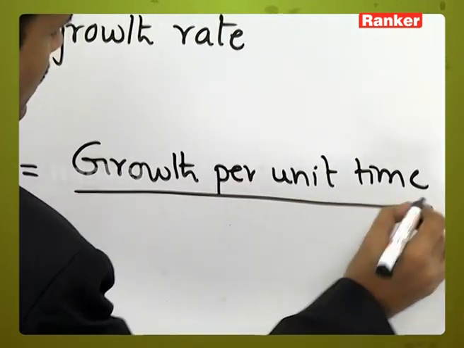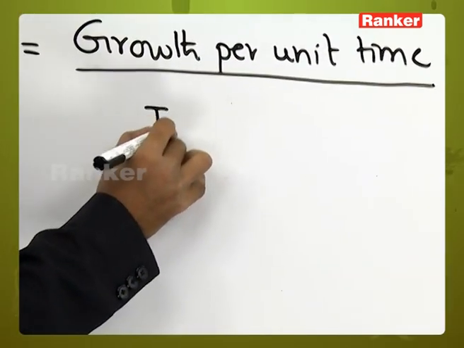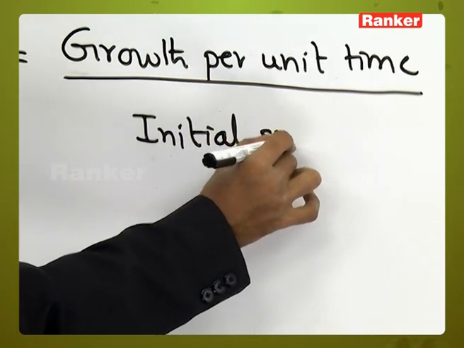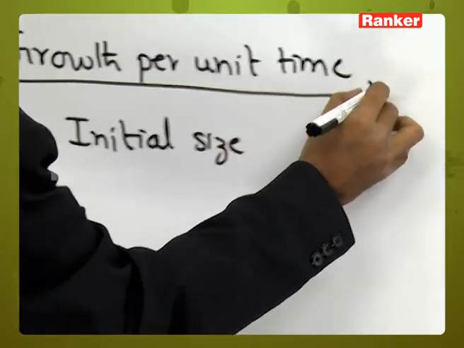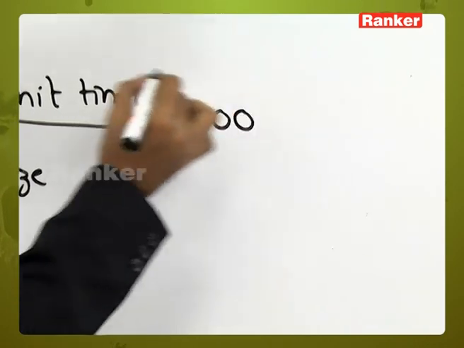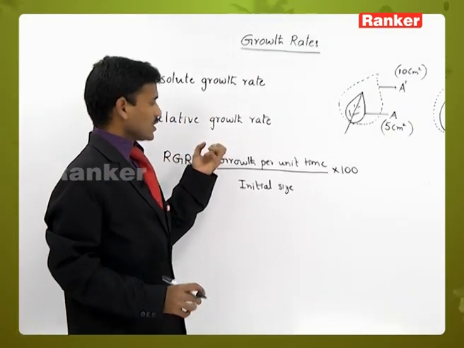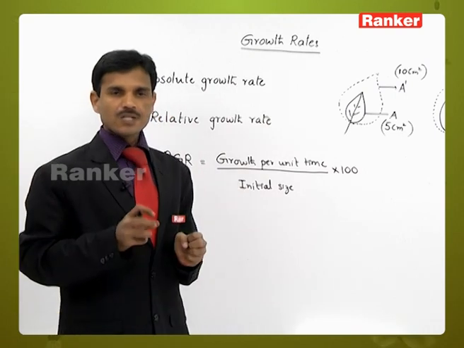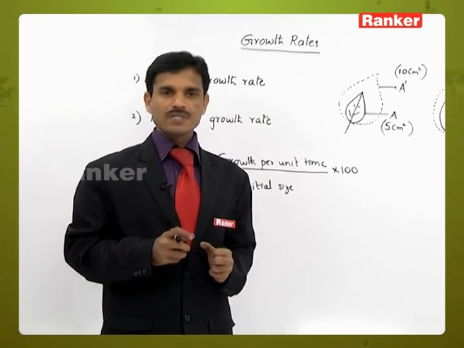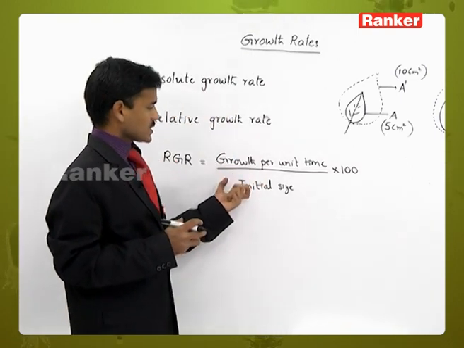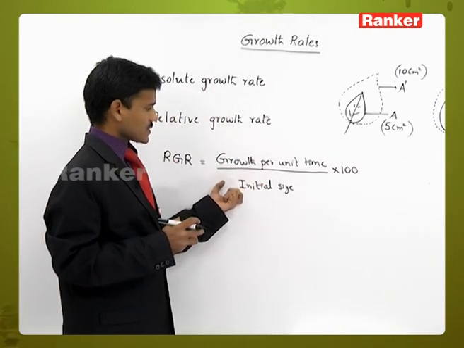by initial size. So the relative growth rate is nothing but the growth per unit time. It is expressed on a common basis. The common basis is initial size, in the percentage of initial size.